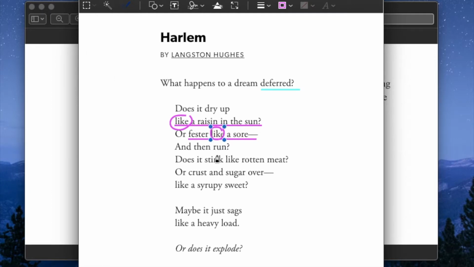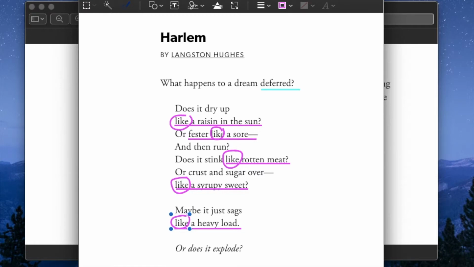The third one is "does it stink like rotten meat?" The fourth one is "or crust and sugar over it like a syrupy sweet." And lastly, we have "maybe it just sags like a heavy load." So "like a heavy load" would be the simile here.